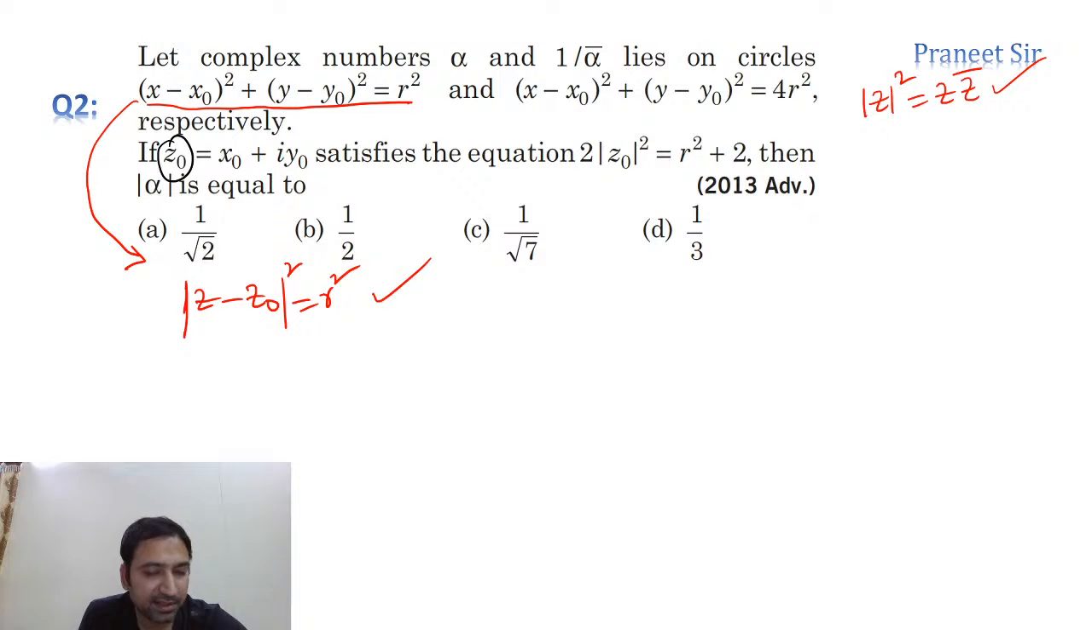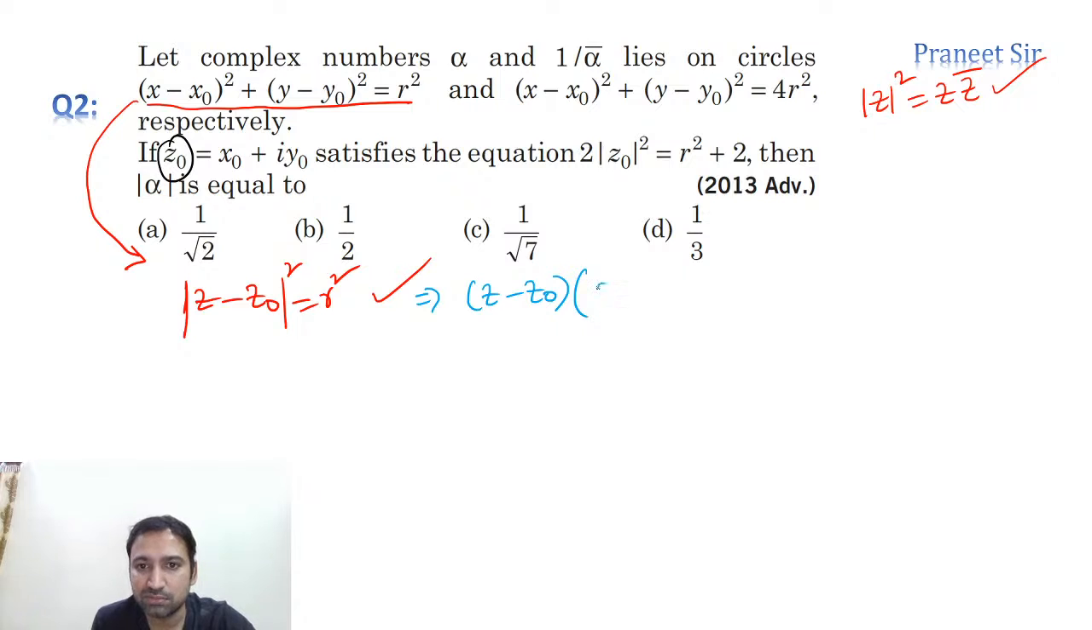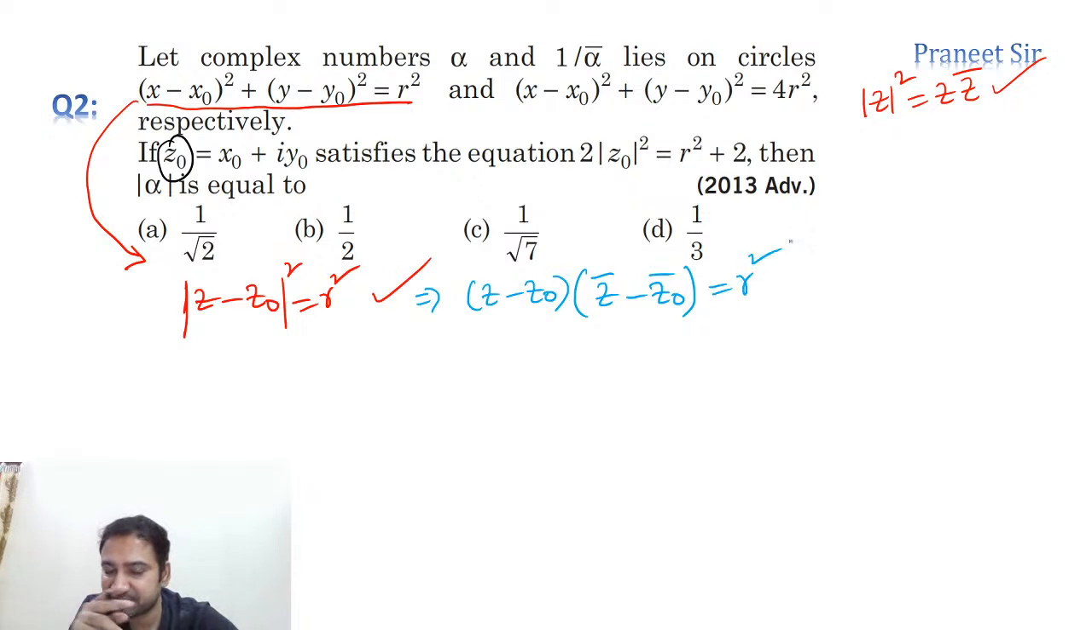Anyone else? Right. So what I'll write here is, I'll expand it as z minus z naught into z minus z naught whole bar is equal to r square. Can I write it like this? Clear now? So now let's multiply this.